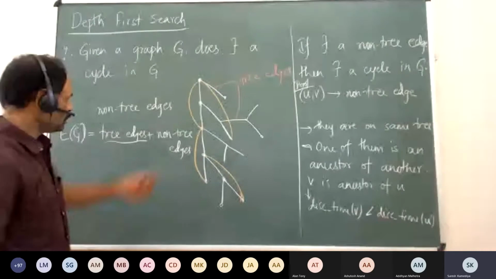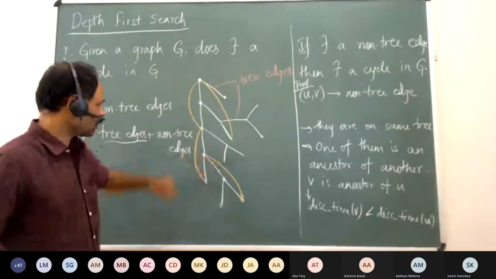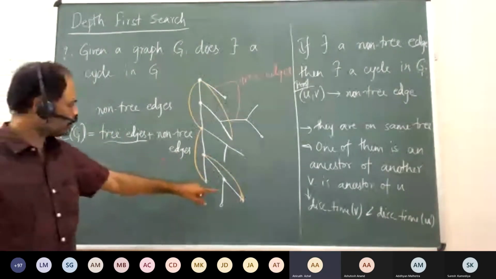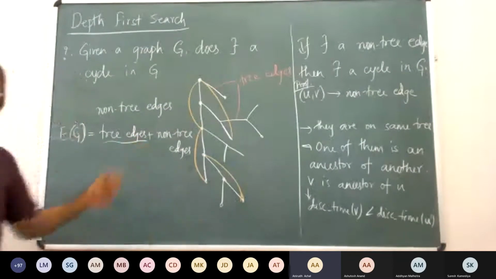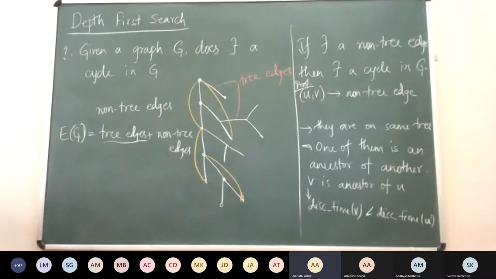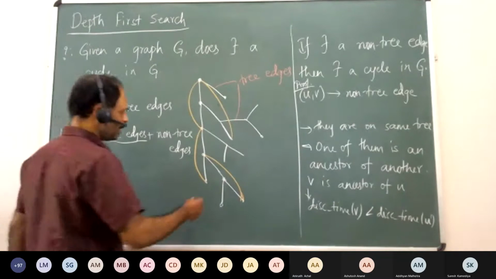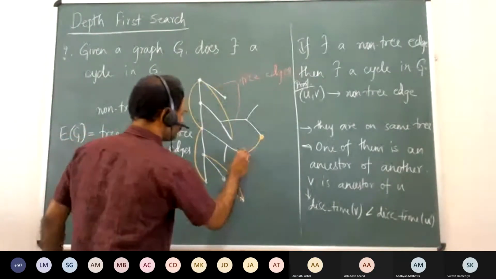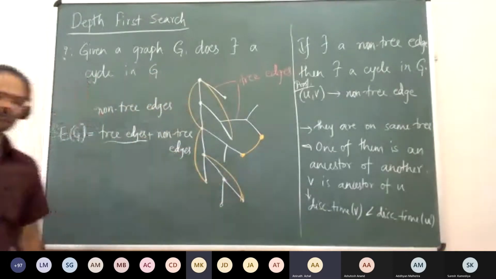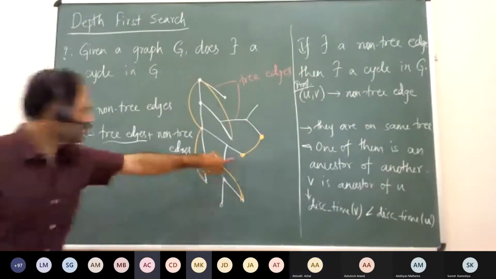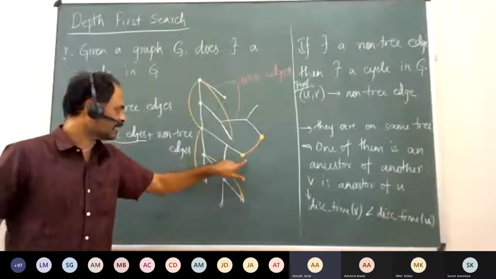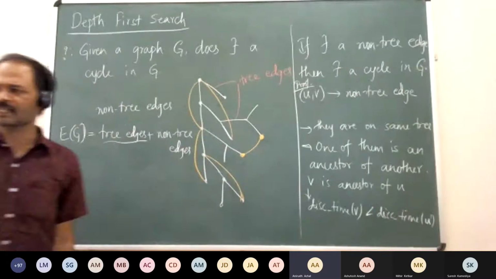No, for example, are all these orange edges I have drawn non-tree edges? Yes, sir. And they are going from descendant to ancestor, right? Somehow, maybe it happened magically. We don't know. Why couldn't something like this happen? Even if that happens, one of these vertices was discovered before the other. These vertices don't have an ancestor-descendant relationship, right? Can there be an edge like this?